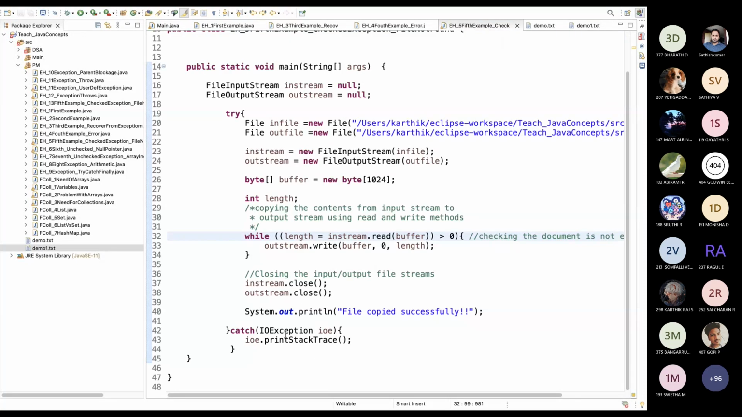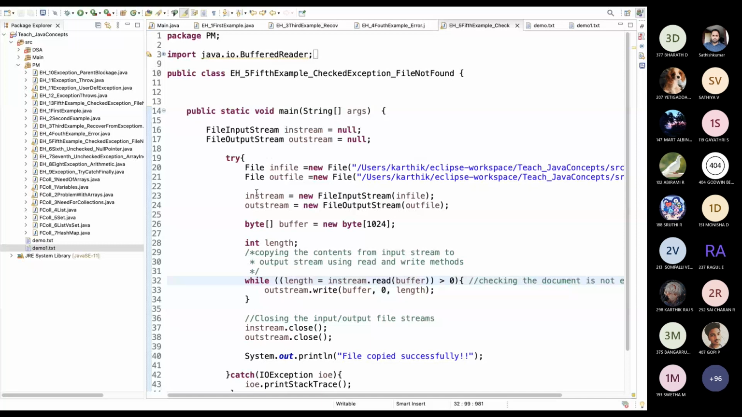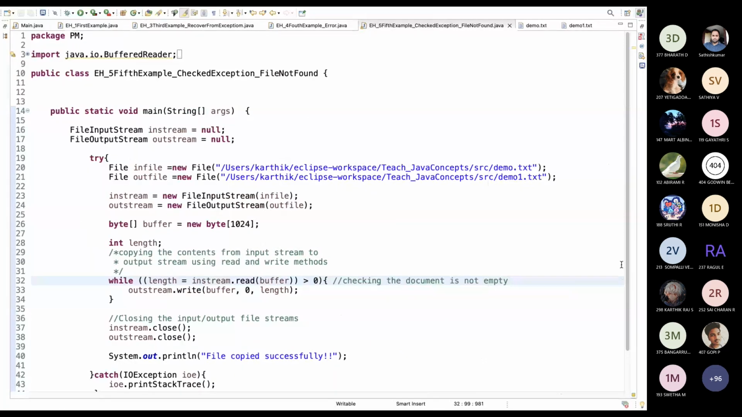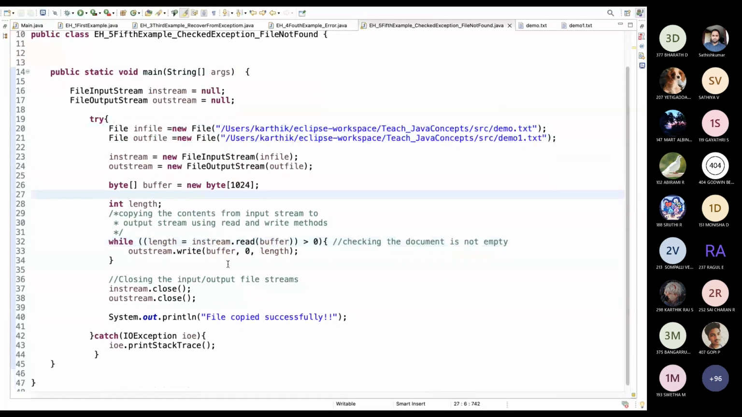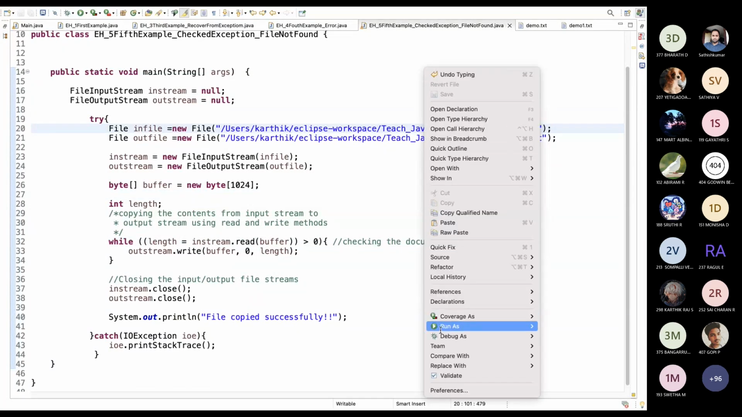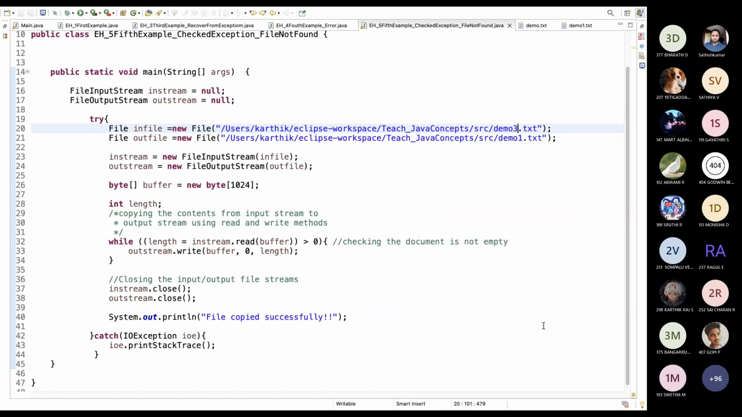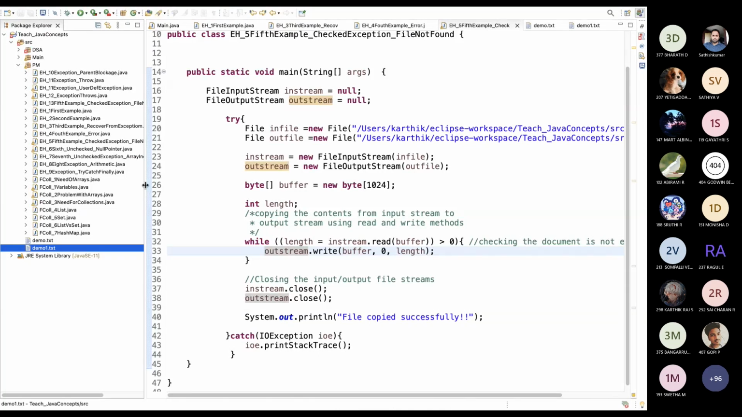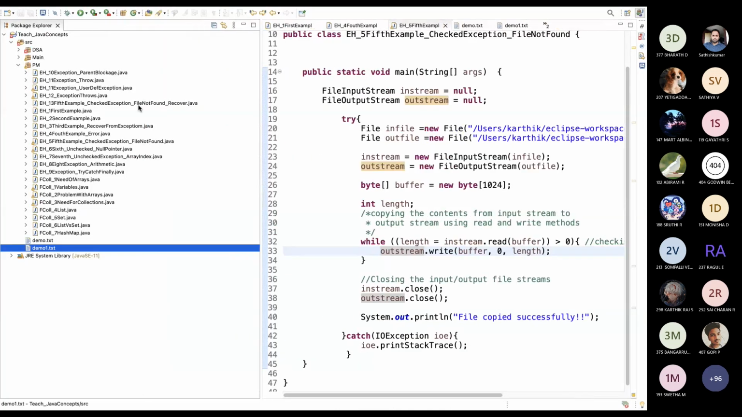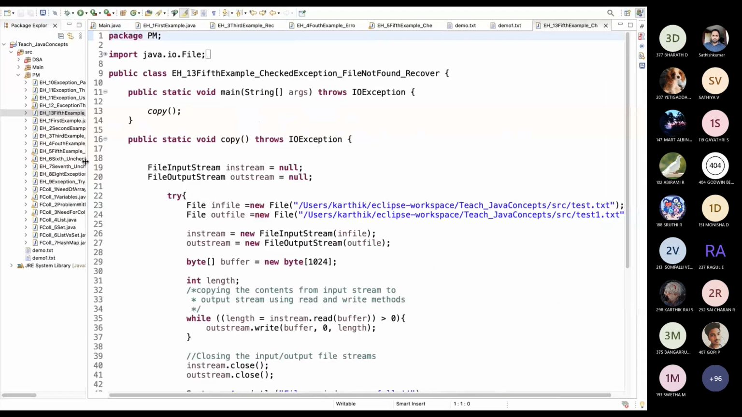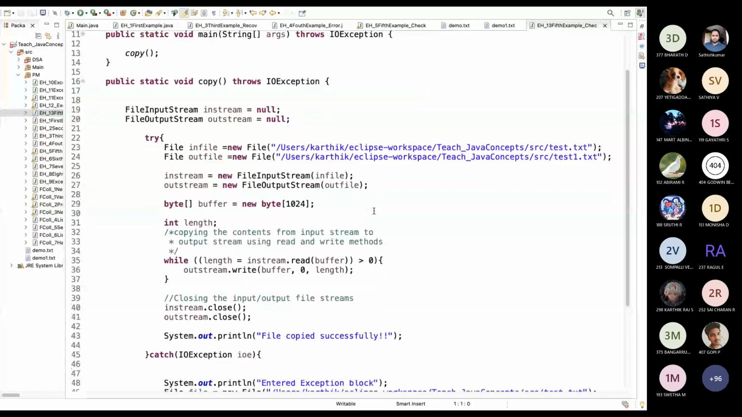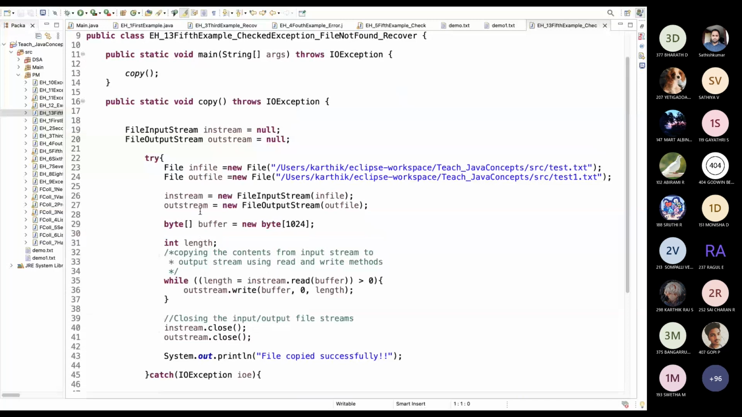Here we have to handle the file not found error. What if we don't find the file here? We have to recover from this, right? If I simply change the file name to 3, we don't have such a file, so we will be getting an error. I have another program I will show you. This is the same program. Here you can see there is a file called test.txt, test1.txt, but we don't have such a file here. So what will we get if we don't have the file?